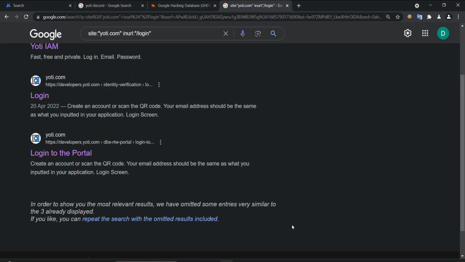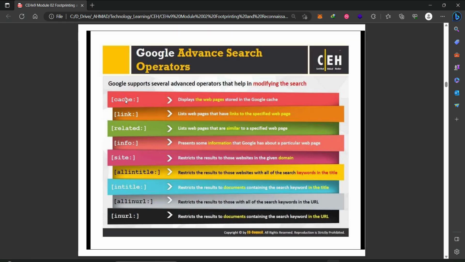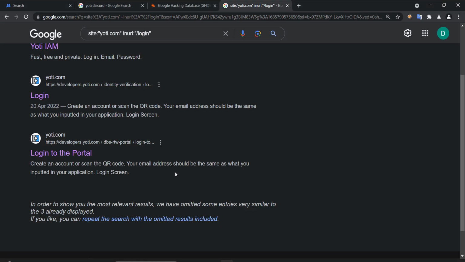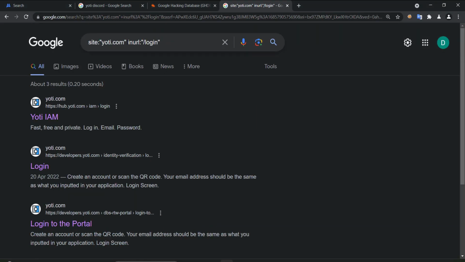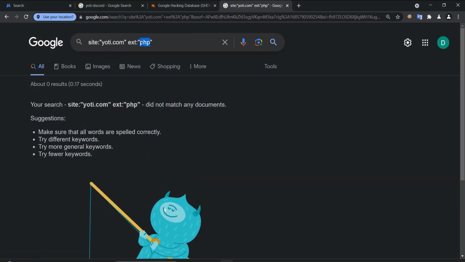So what else can we look for? So here in the slides, they have some things. So we can try to look for the cache to display the web pages stored in the Google cache, link to search for a specific link, related info site that we used, in title, in URL that we also used, and a lot of other keywords. So, for example, let's say I want to search for a specific file. So ext for extension, PHP for example, or txt.